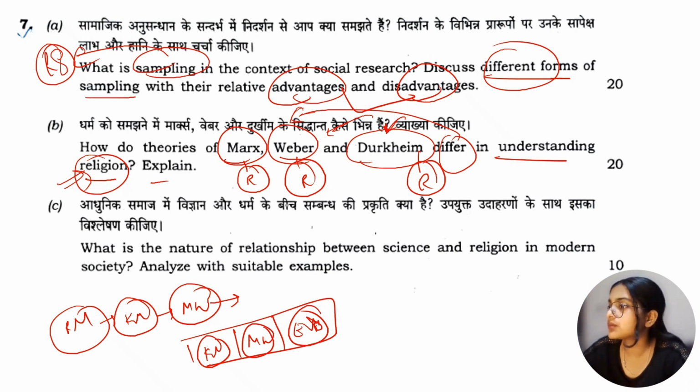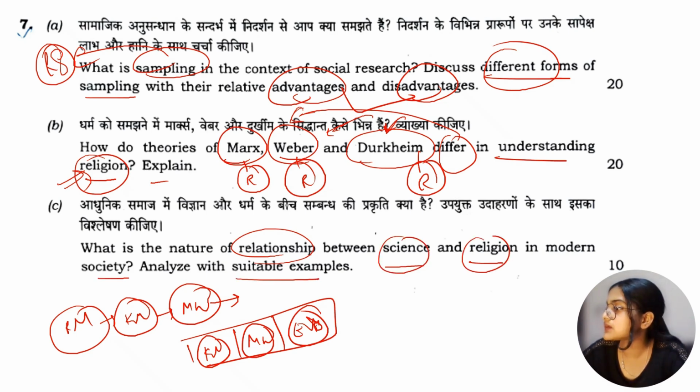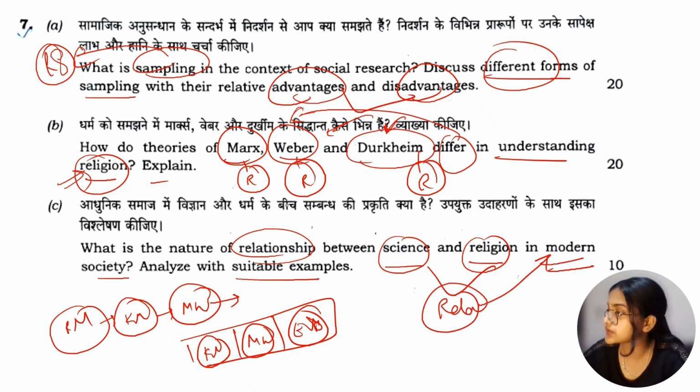Okay, moving on, question 7C part, what is the nature of relationship between science and religion in modern society, analyzed with suitable examples. It says we have to explain the relation between science and religion in modern society, in the modern world, with suitable examples.